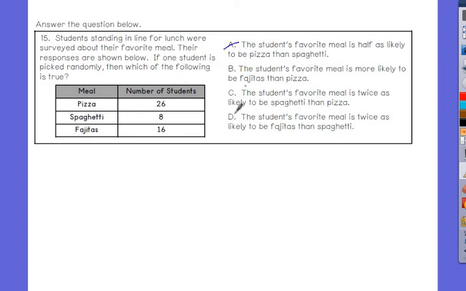No. B, a student's favorite meal is more likely to be fajitas than pizza. Is that true? No. C, a student's favorite meal is twice as likely to be spaghetti than pizza. Is spaghetti twice the pizza? No. D, the student's favorite meal is twice as likely to be fajitas than spaghetti. Yes. So, D.